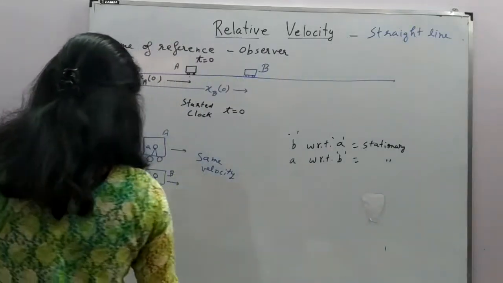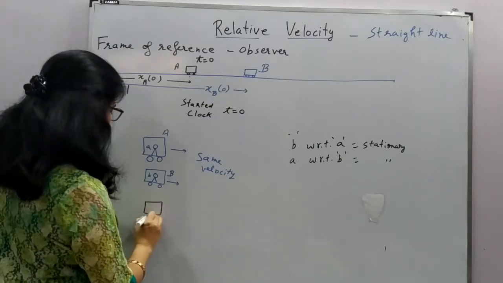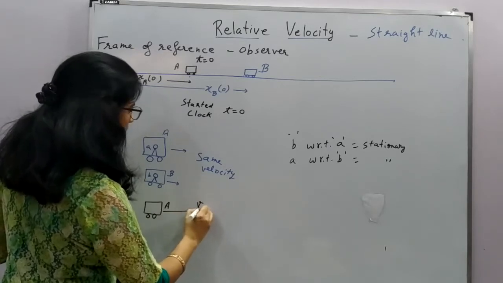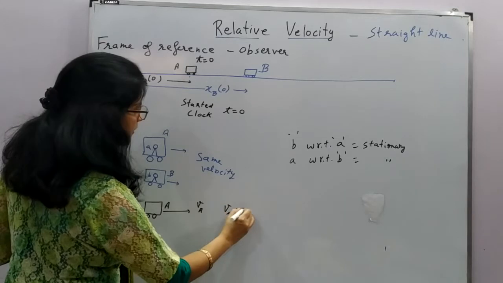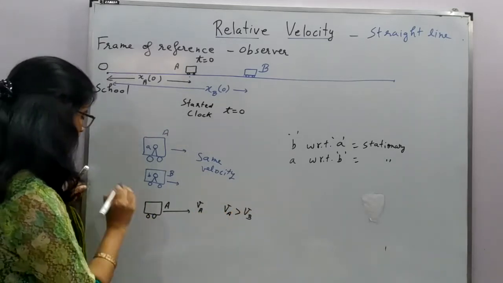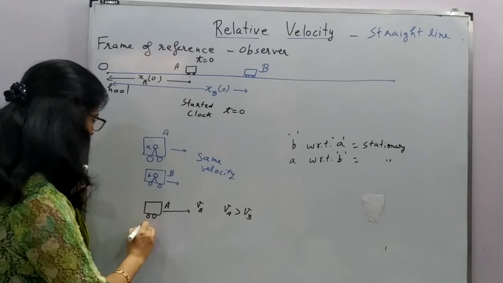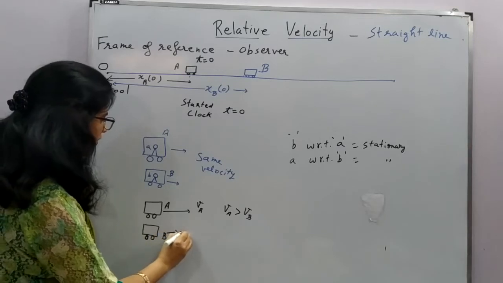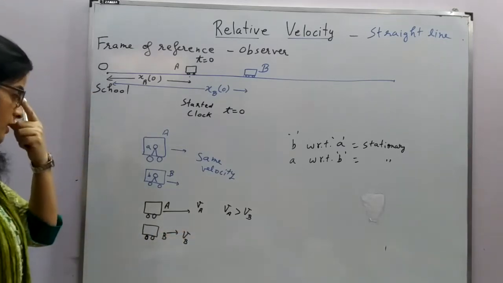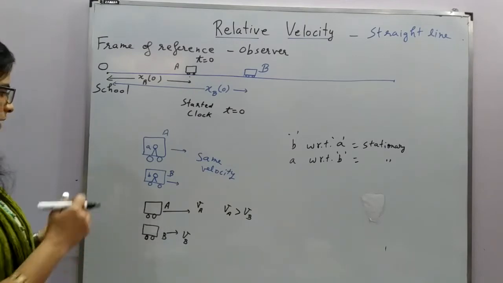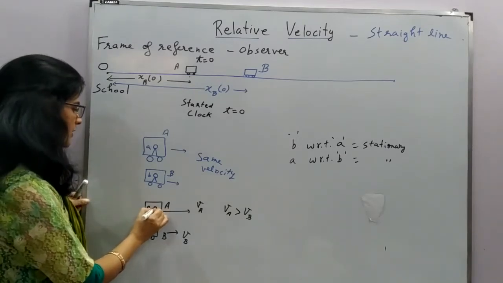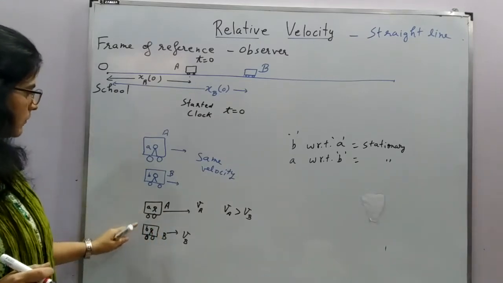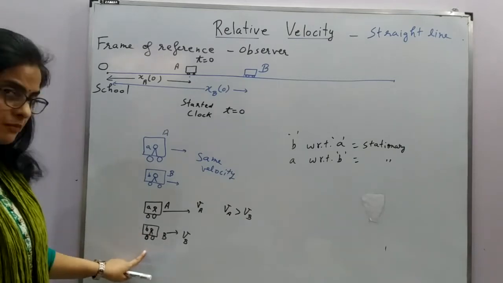Now what happens if bus A is moving at a faster speed? So you can say that V_A is greater than V_B. Suppose this bus crosses bus B, which is moving at a smaller velocity. Here you have observer A in bus A, and observer B in bus B. Bus A will appear to be faster than B, it is already faster.